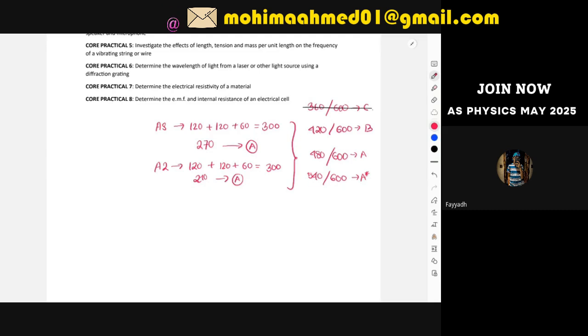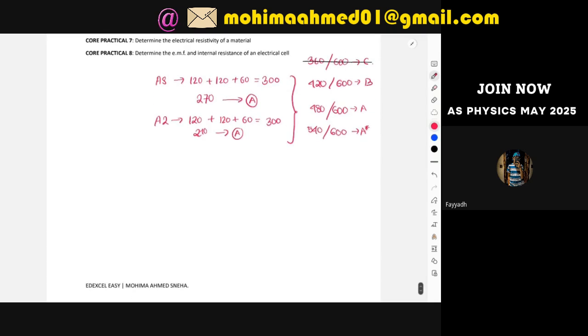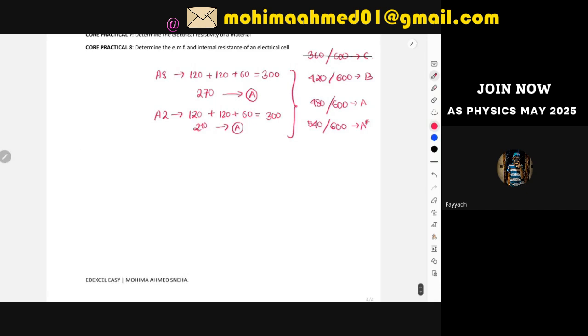So if this is your mark distribution, this is what you should aim for: at least 270 in AS, and then 210, or more than 210 if you can, in A2. This should be the mark distribution. Another thing, for all the three question papers, as I already said, for unit 1 the exam time duration is going to be 1 hour. And in 1 hour, how many questions do you actually have to solve?